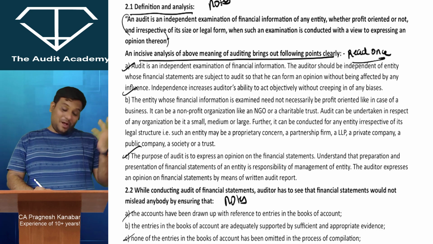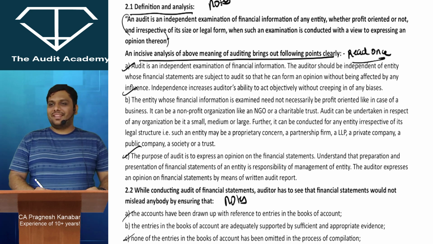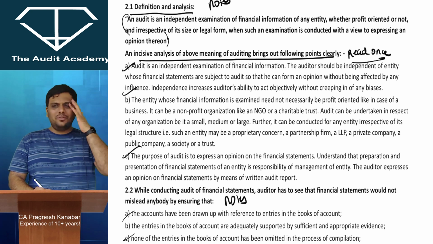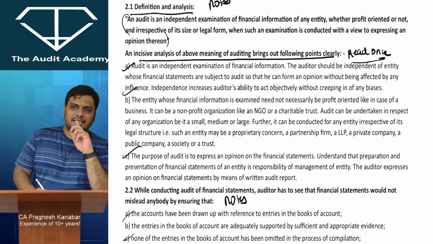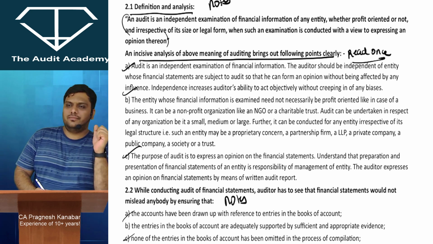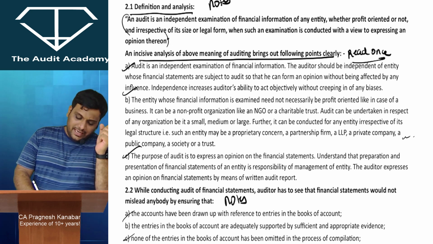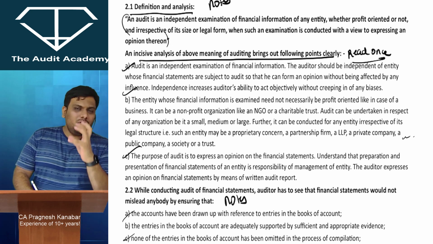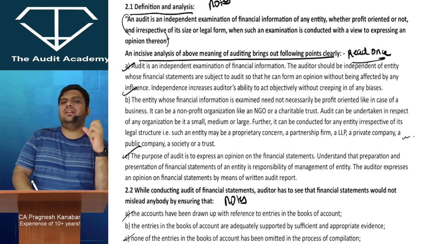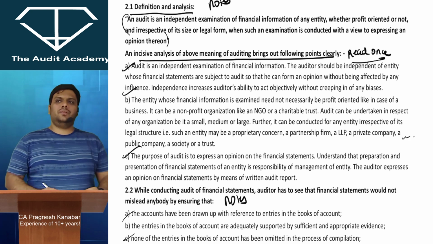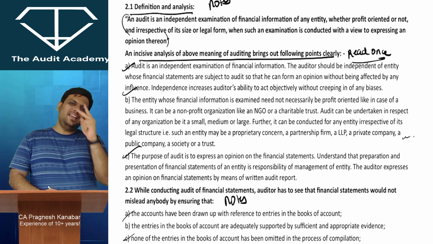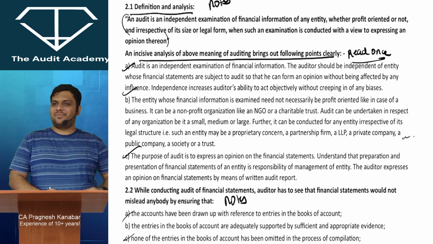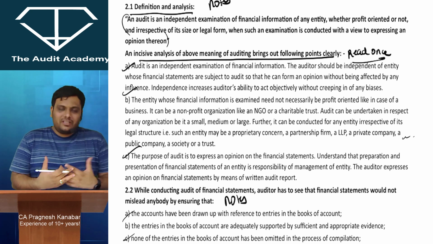Now, listen to me. What if there is a fraud in the financial statements? You just Google it out, Satyam computer scam, Enron scam from US and stuff. What if there is a fraud in the financial statements? Can you catch the collar of the auditor? Secondly, when the auditor signs and expresses his opinion, is that opinion a guarantee that there is nothing wrong in these financial statements, or is it just a little bit of assurance but not a guarantee? Two very sensitive questions.